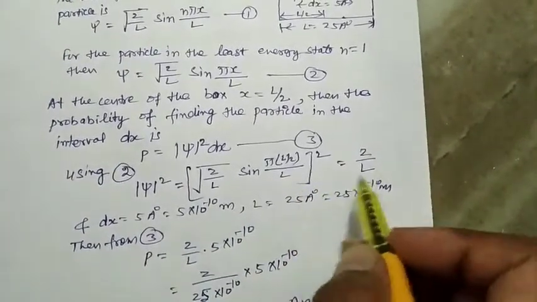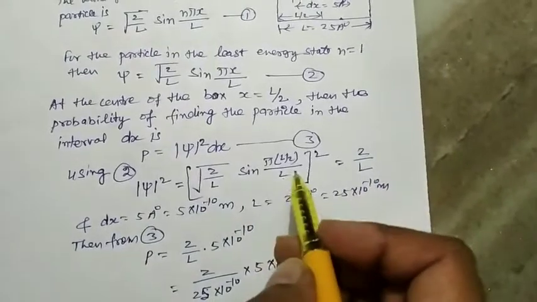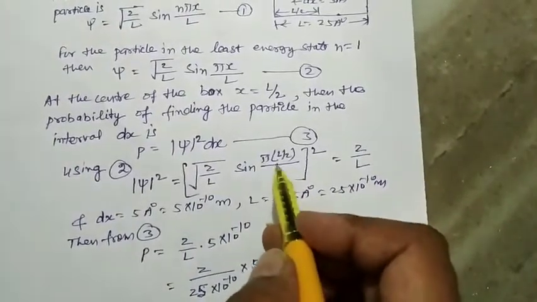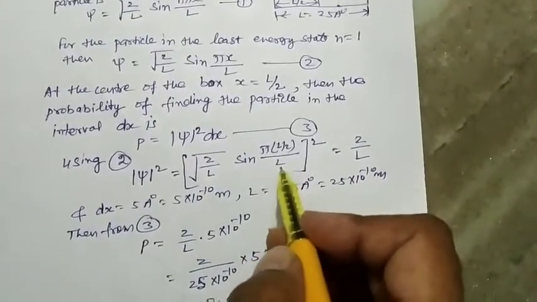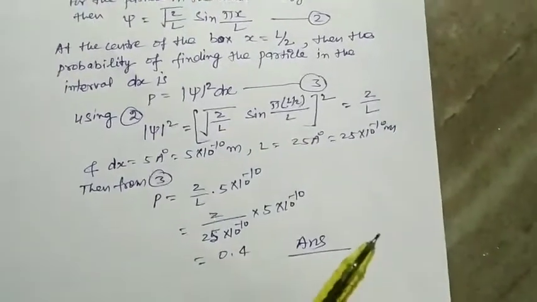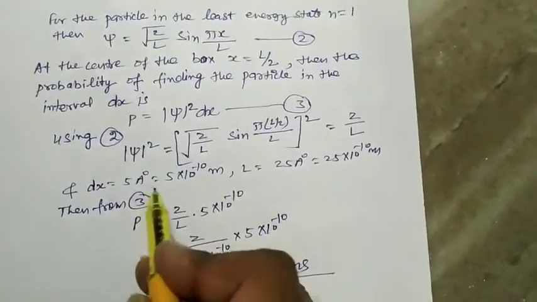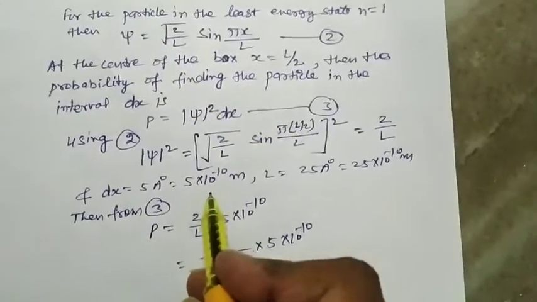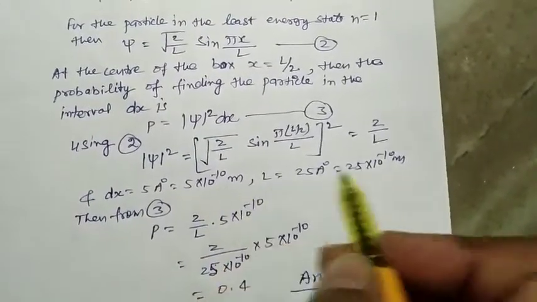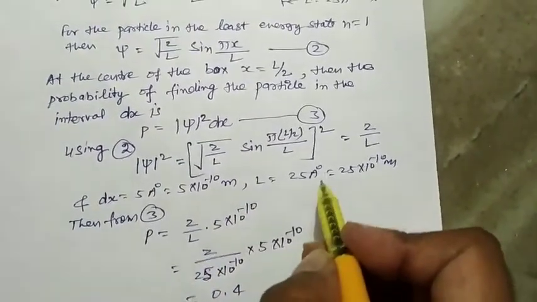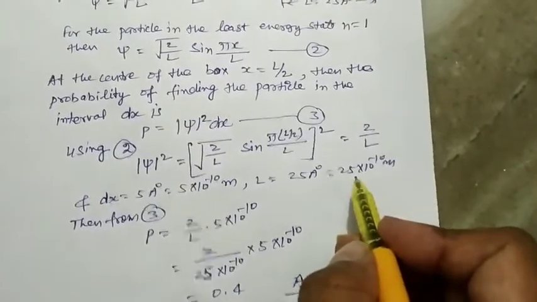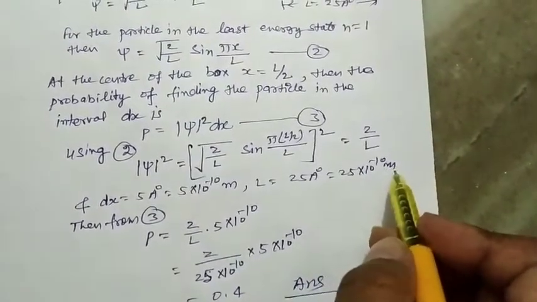It comes out to be 2 upon L, since L is cancelled by L and sin pi by 2 is equal to 1. And dx is equal to 5 angstrom is equal to 5 into 10 to the power minus 10 meter. L is equal to 25 angstrom is equal to 25 into 10 to the power minus 10 meter.